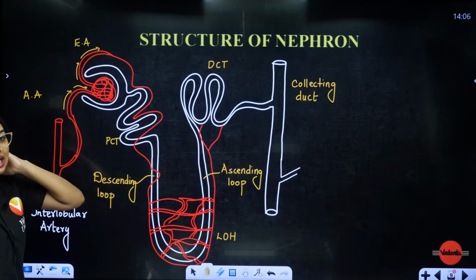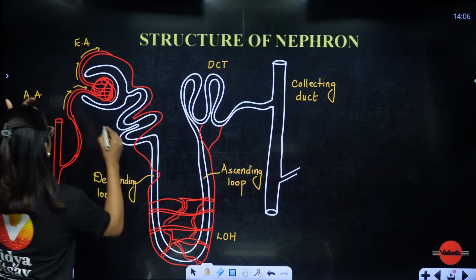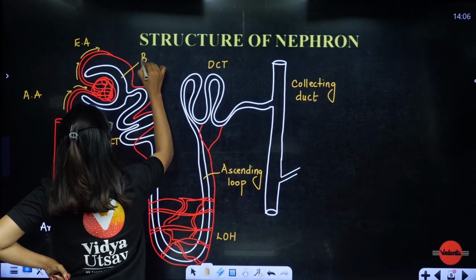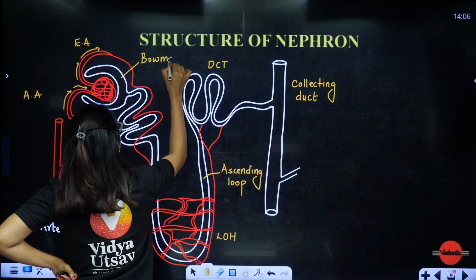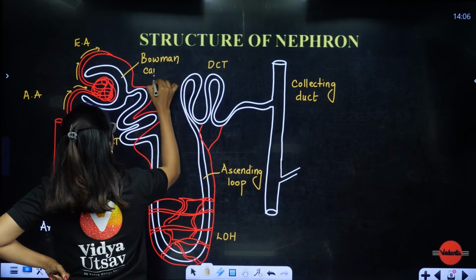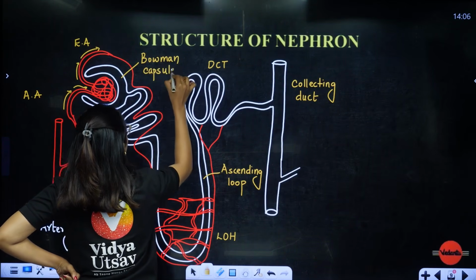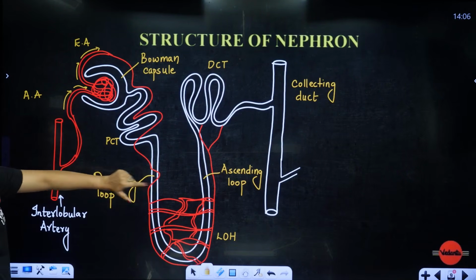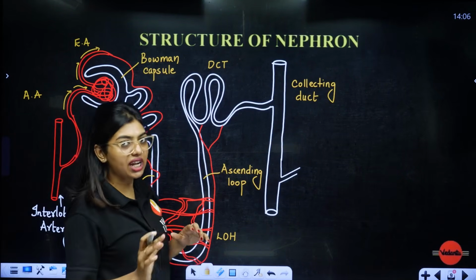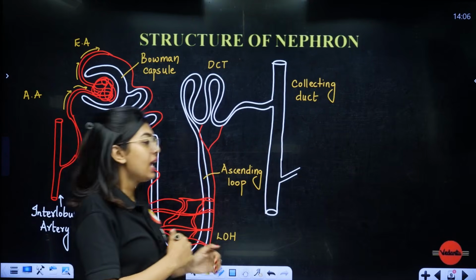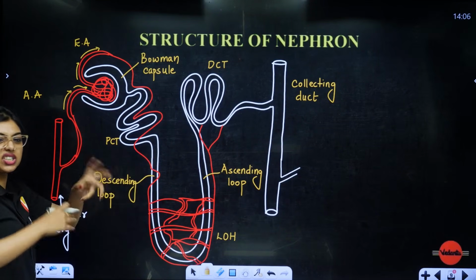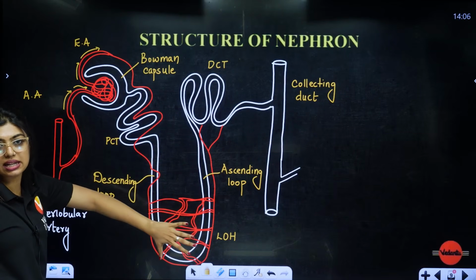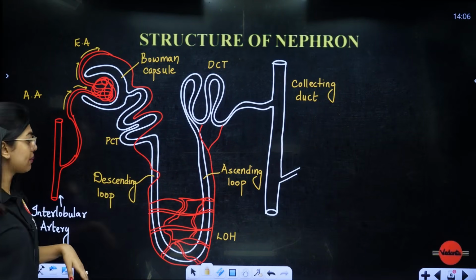This is important for us to understand. Students, either in the descending loop or the ascending loop, its permeability will change. That I'll teach you in urine formation. Now can you see some blood vessels which are extending, a full loop formation it has made in the loop of Henle? This is for the counter current mechanism to happen. This is for the counter current mechanism to happen.